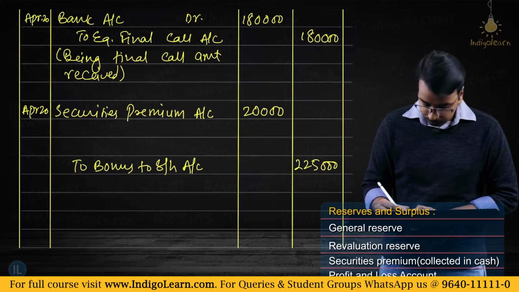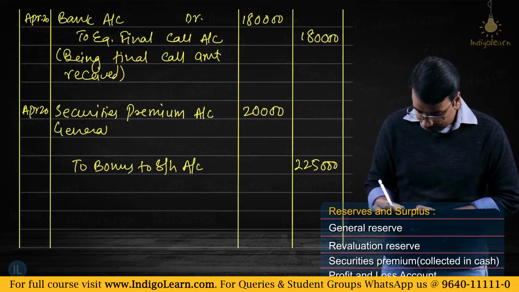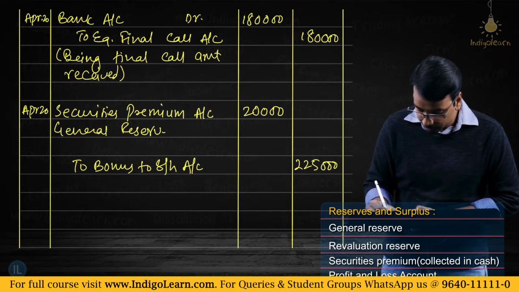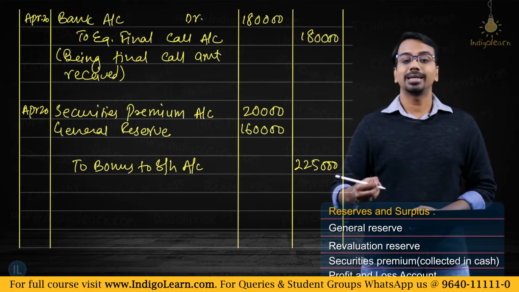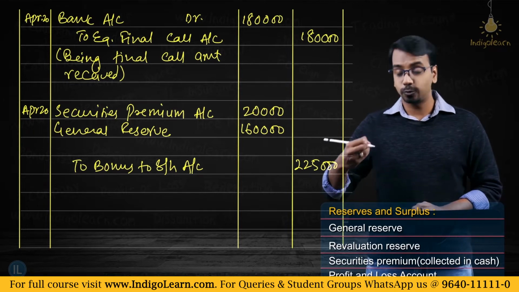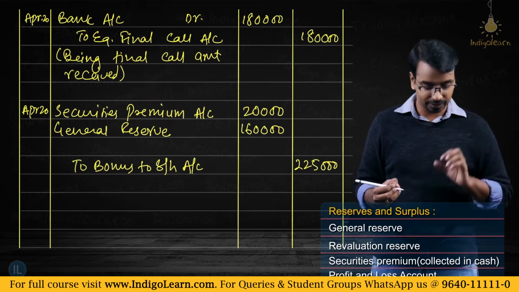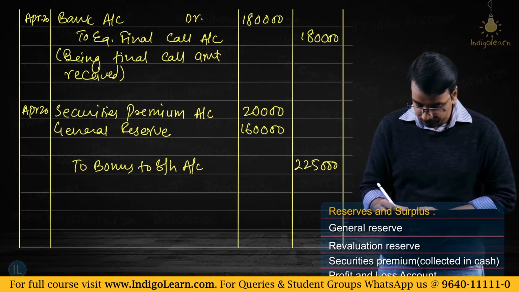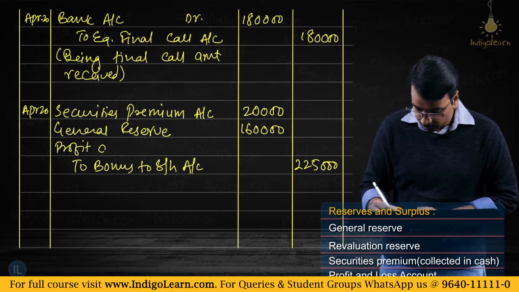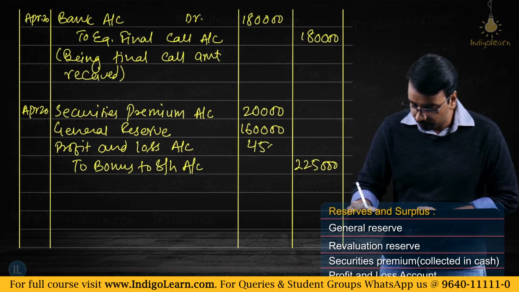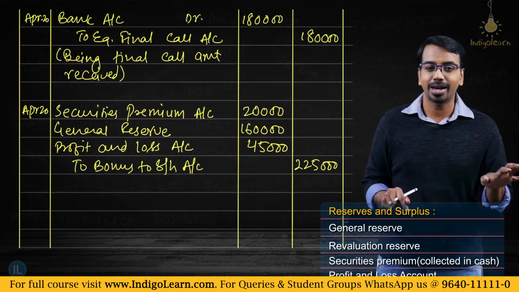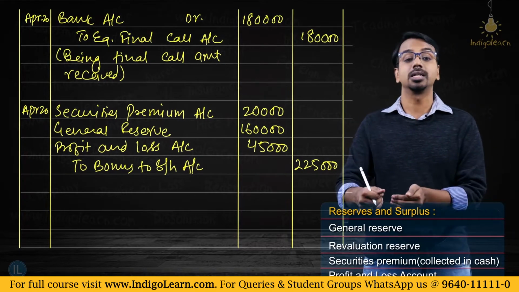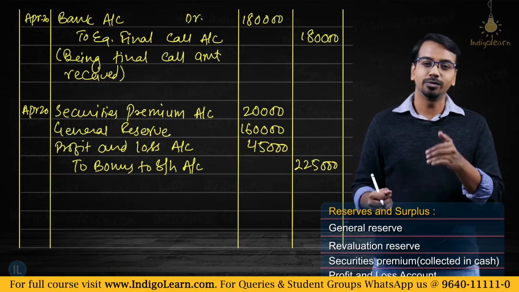Then general reserve is 1,60,000. So 1,60,000 plus 20,000, 1,80,000. You have 2,25,000. So what is the shortfall? 45,000. That you can utilize from the profit and loss account. So profit and loss account 45,000. Now with this entry, when you are preparing the extract of balance sheet, please remember to adjust these amounts when you are preparing the notes to accounts.